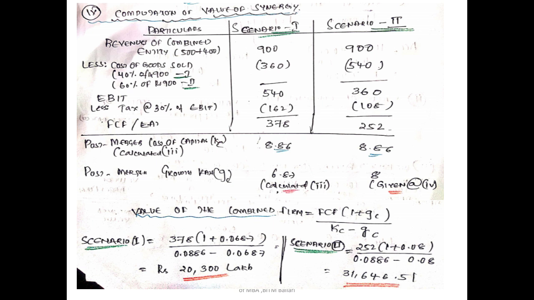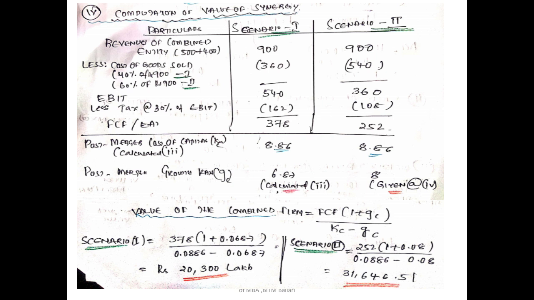Before that, I need the combined cost of capital and combined growth rate, which I calculated in sub question 3. For scenario 1, the cost of goods sold is reduced by 40% of revenue, that is the synergy benefit.